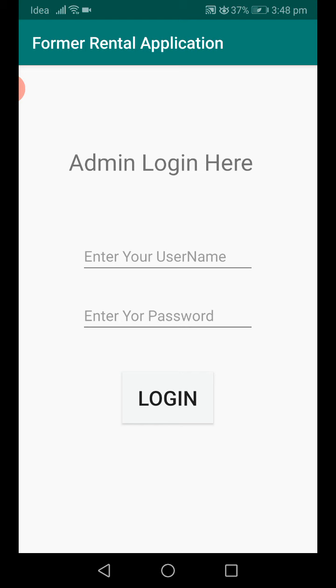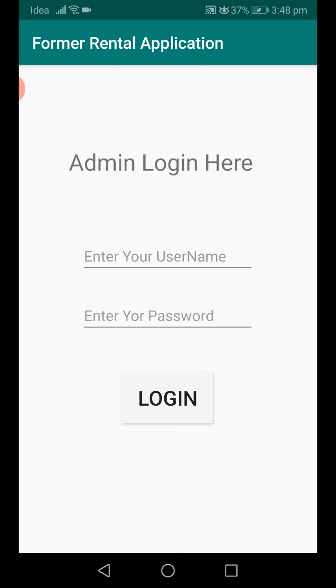Why? We are not giving a registration option for the administrator. If I put a registration option for the administrator, everyone could register in this application as admin. They would act like the administrator and could use all the user details and all the rental application booking details. To overcome that problem, we are not providing a register option for the administrator.